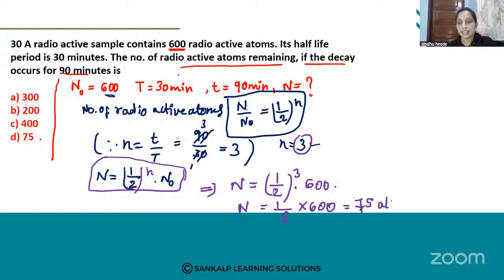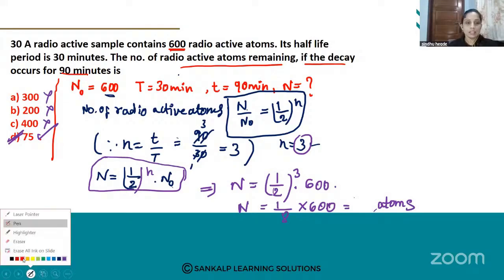So totally 75 radioactive atoms remaining. So finally, how many atoms are remaining? 75 atoms are remaining in this radioactive decay. Which option is correct? Option D is the correct answer. Okay, option D is the correct answer. Got cleared?